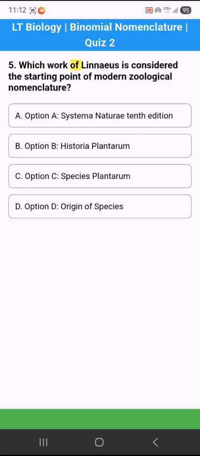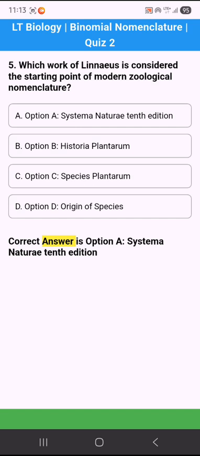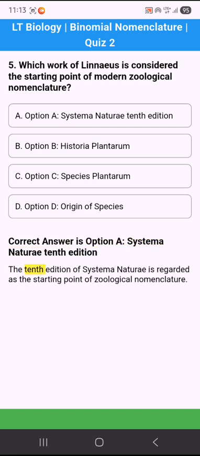5. Which work of Linnaeus is considered the starting point of modern zoological nomenclature? Option A. Systema Naturae 10th edition. Option B. Historia Plantarum. Option C. Species Plantarum. Option D. Origin of Species. Correct answer is option A. Systema Naturae 10th edition. The 10th edition of Systema Naturae is regarded as the starting point of zoological nomenclature.